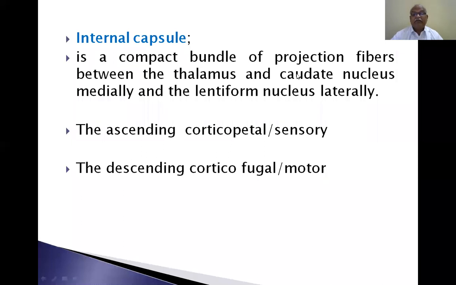The internal capsule is a compact bundle of projection fibers between the thalamus and caudate nucleus medially and the lentiform nucleus laterally. Ascending corticopetal and sensory, descending corticofugal and motor.